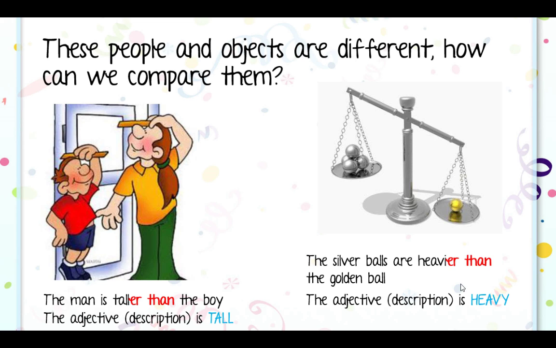And the opposite, si quiero decir que es más liviana, más ligera. The golden ball is lighter than the silver balls. Lighter, como light, como luz, light también es ligero, o como las cosas light, los yogur light, todo eso, ¿cierto? Lighter, más ligero. Good. So that's a way of comparing stuff.